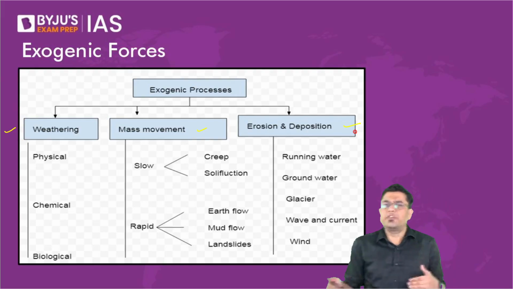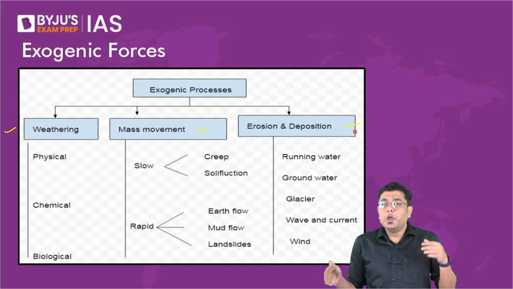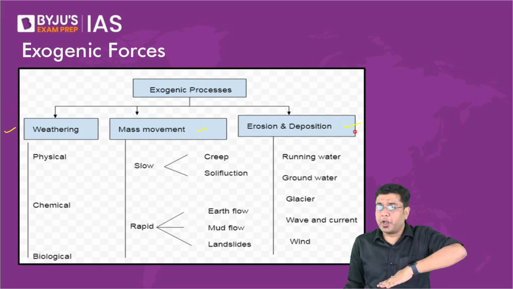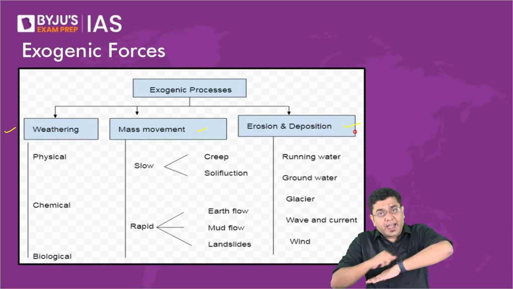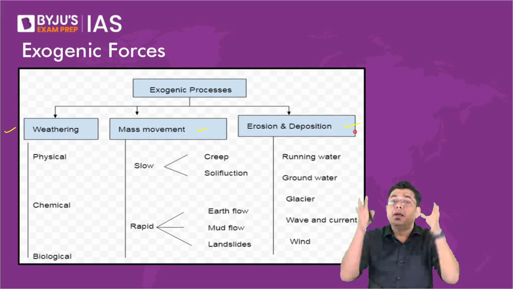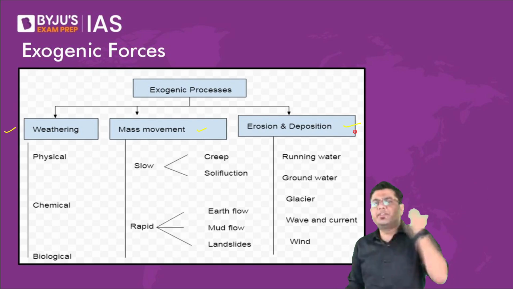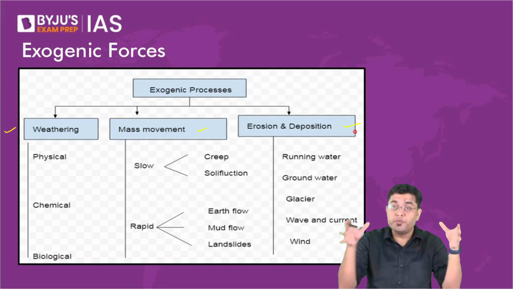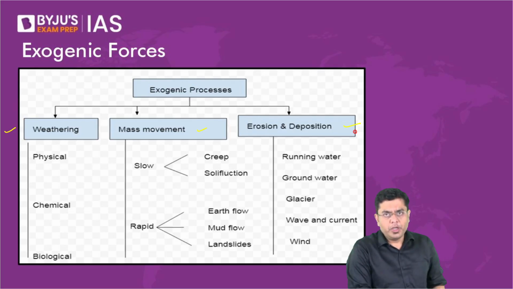What do we mean by mass movement? Mass movement basically refers to that effect where, due to the action of, let's say, a presence of a slope or a kind of a gradient, presence of excess amount of volume of water, there is a kind of a motion in bulk, large amount of material, soil, rocks, everything, trees included, everything slides down the slope or falls down the slope. We say that the mass is moving or movement is happening in large mass. And then you also have the erosion and deposition process. All of them are acting on the outside.